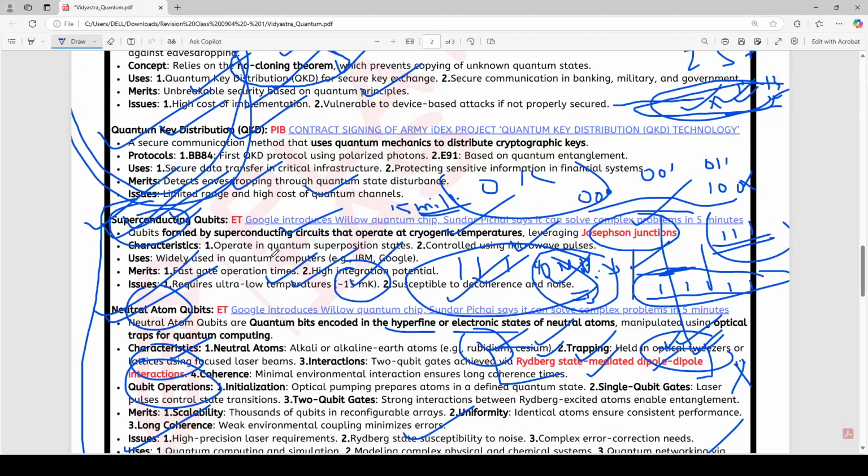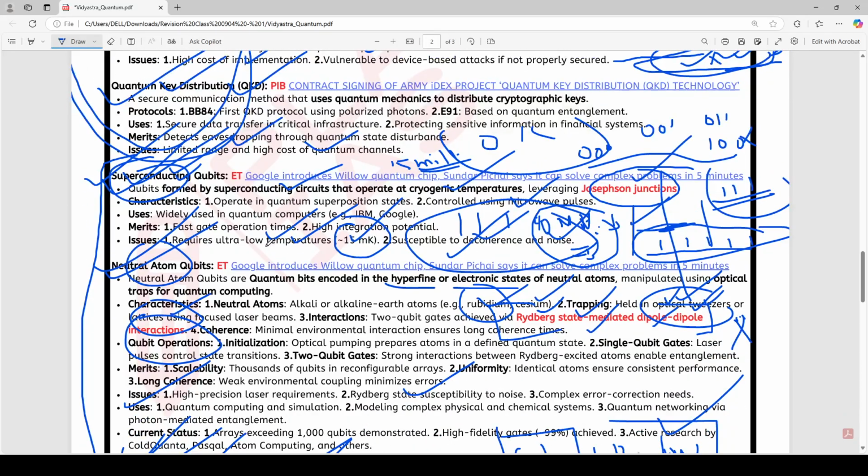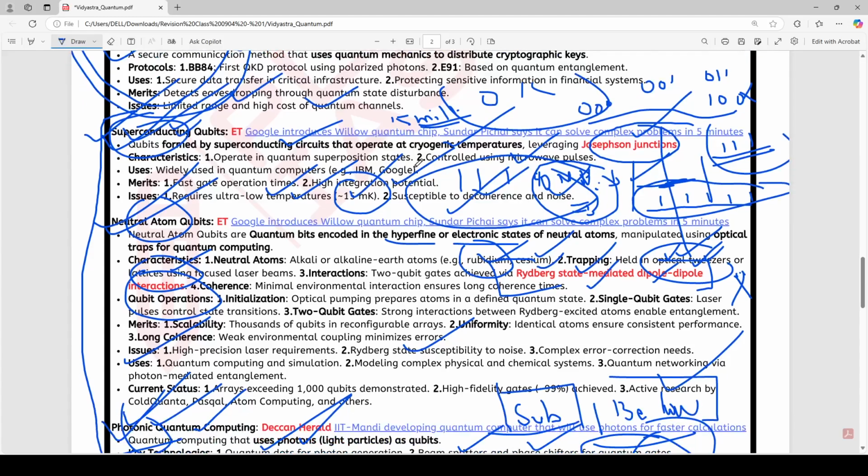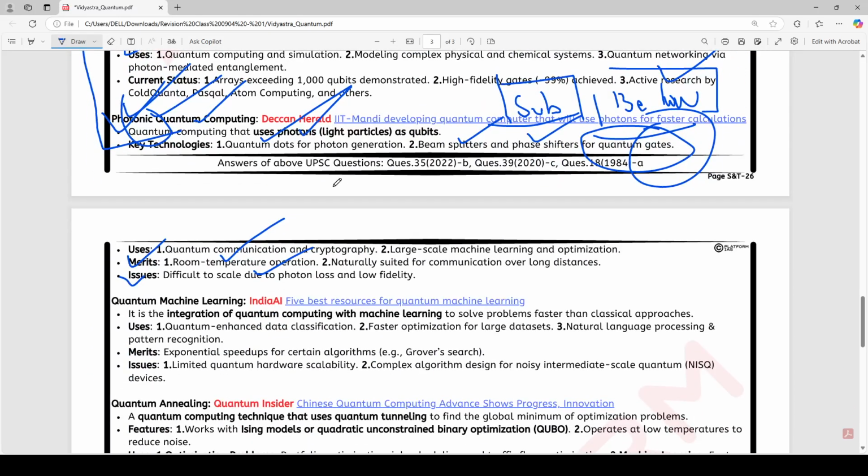Because quantum computing requires ultra low temperature. One of the merits: fast gate operation, high integration potential. We were saying the advantage of superconducting was high integration potential. So that's why we are saying difficult to scale due to photon loss and low fidelity. So UPSC will just put one of these statements and you will have to choose one of them. Naturally suited for communications over long distances.